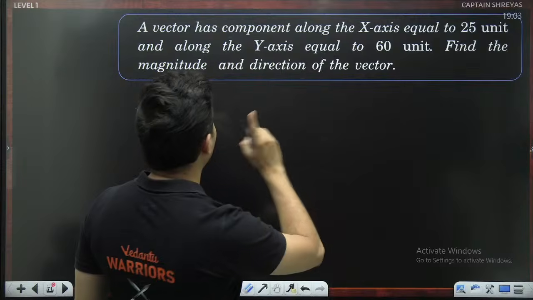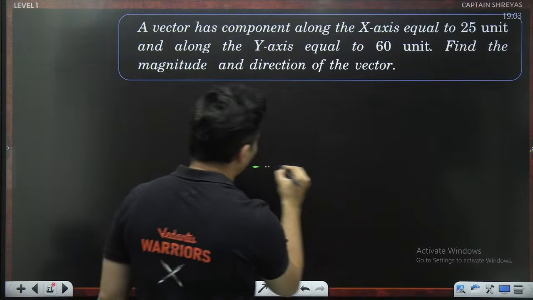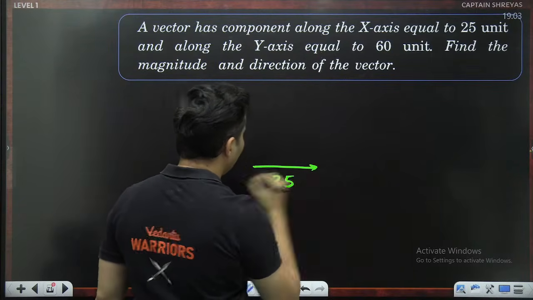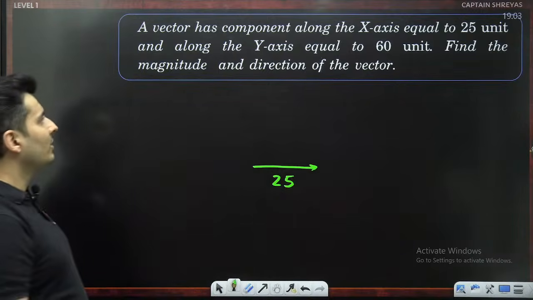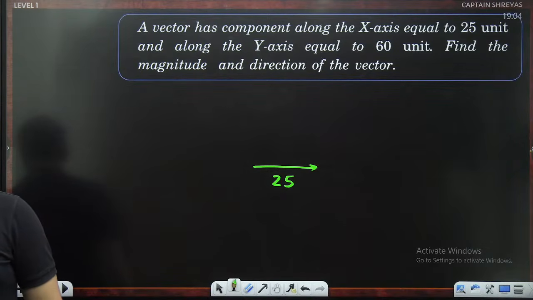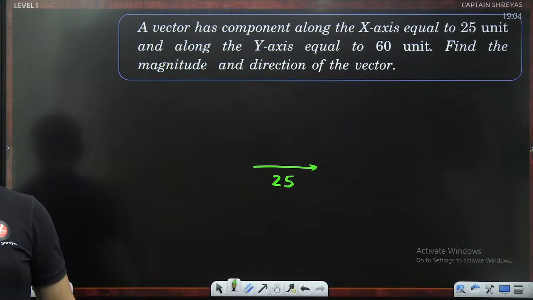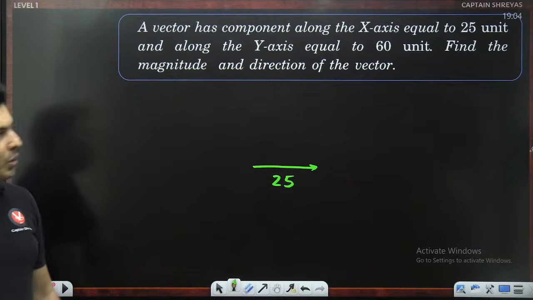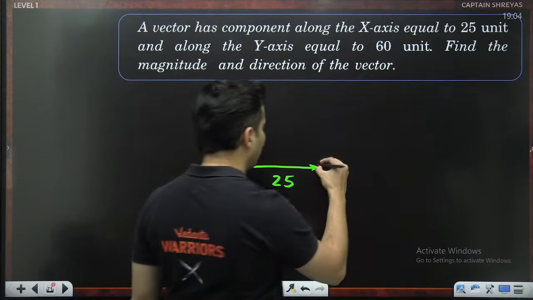What are the components? A vector has a component along the x-axis equal to 25 units. So this is basically 25 units. The y-axis component is basically 60 units. Come on, my dear warriors. Draw it and see it for yourself. Everyone, come on. How does it look? Yep. Very good. I hope you guys have got it.